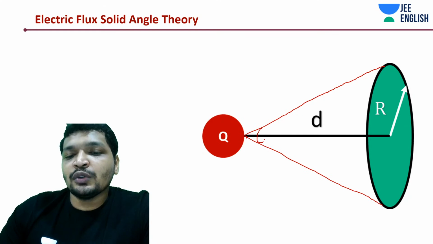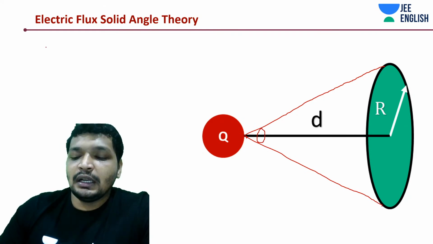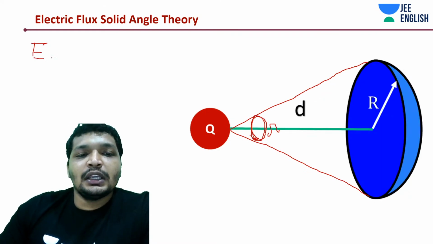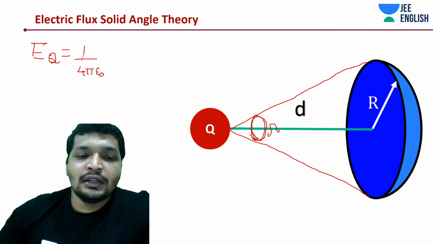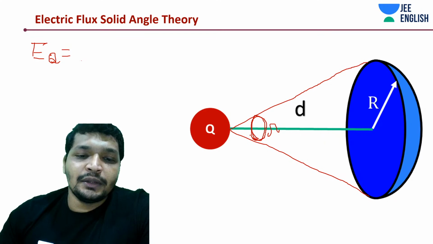So what was E in that case? E was 1 by 4 pi epsilon naught, or rather let's write it the way we are more accustomed to, kQ by r square.